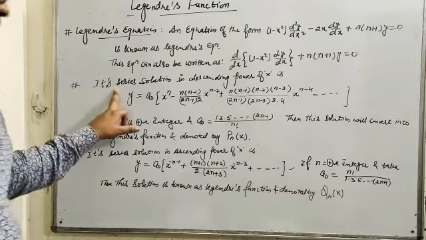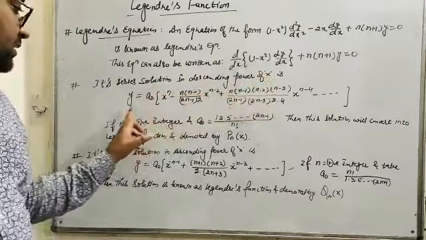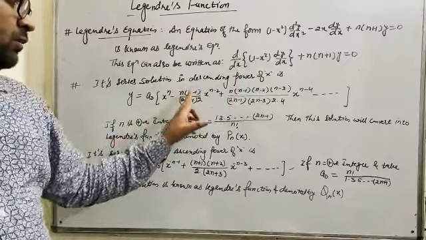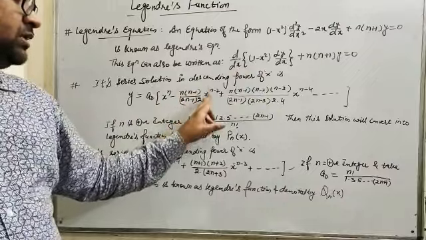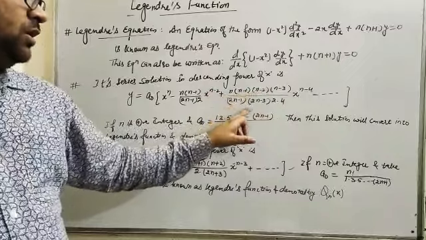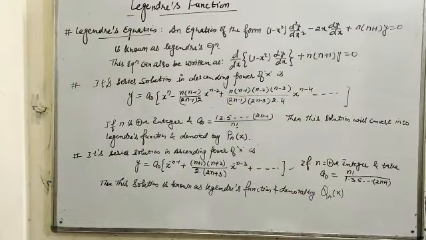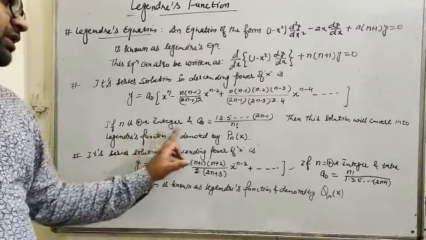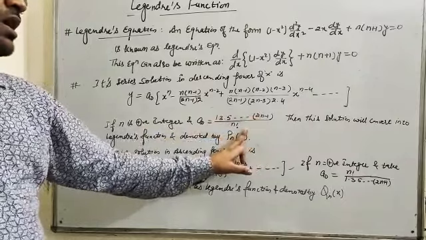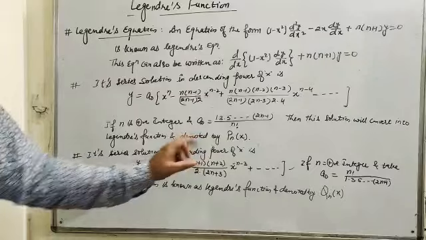First, if we solve this in descending power of x, then its solution is y equals a naught x raised to power n minus n(n-1) upon (2n-1)·2 x raised to power n minus 2 plus n(n-1)(n-2)(n-3) upon (2n-1)(2n-3)·2·4 x raised to power n minus 4 and so on. If n is a positive integer and we take a naught equals 1·3·5 up to (2n-1) upon n factorial, then this solution will convert into Legendre's function and it is denoted by Pn(x).